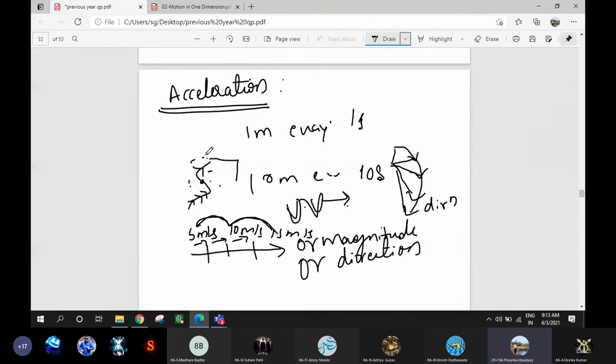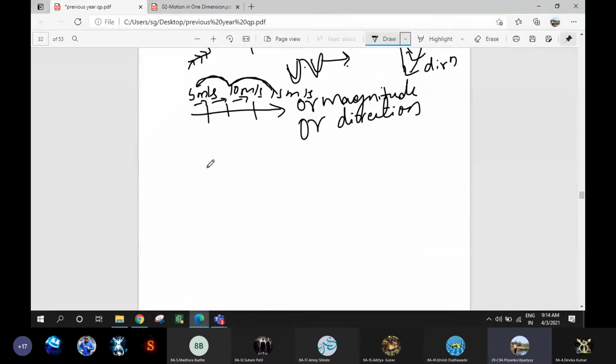Also consider the motion of a planet or satellite, the motion of a planet around the sun. We know that Earth covers one complete revolution in 365 days, and it is periodic.